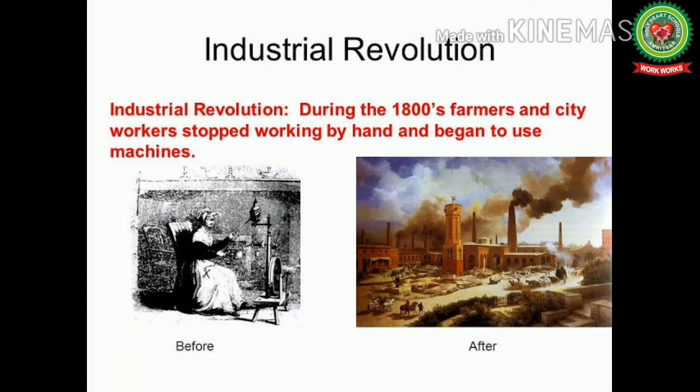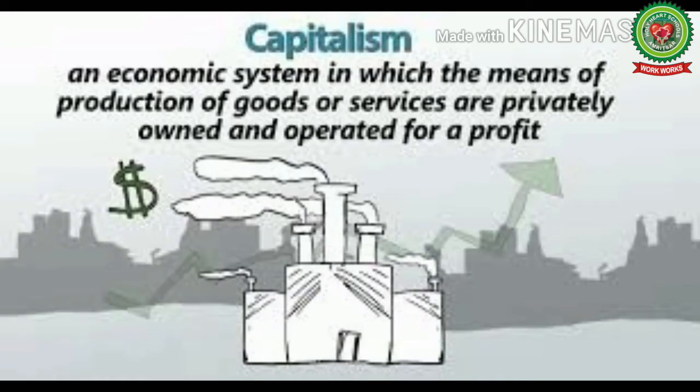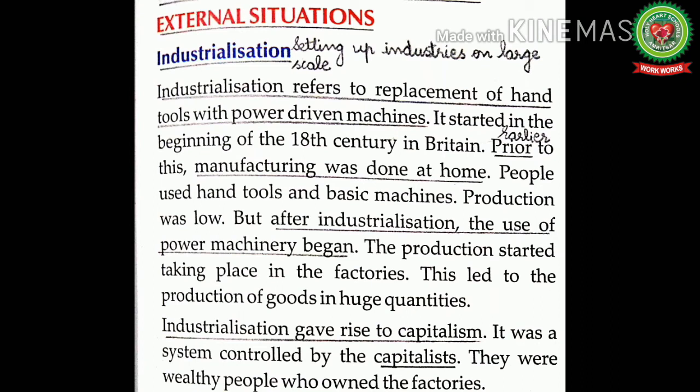And during the 1800s, farmers and city workers stopped working by hand and began to use machines. And this led to the production of goods in huge quantities. And industrialization gave rise to capitalism. Capitalism means an economic system in which the means of production of goods or services are privately owned and operated for profit. It was a system controlled by the capitalists.